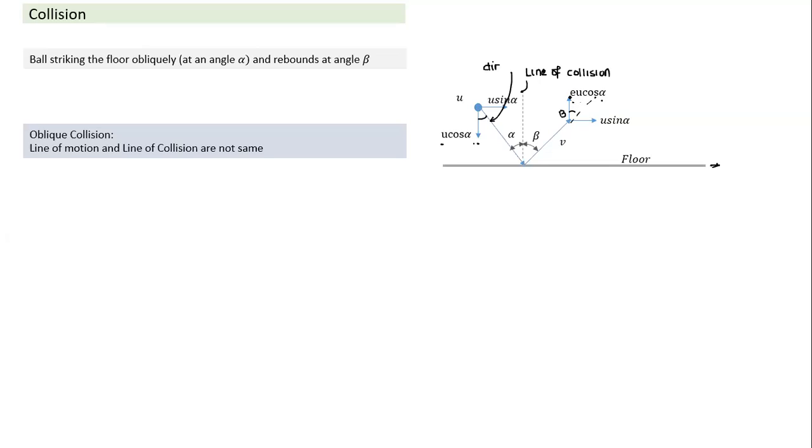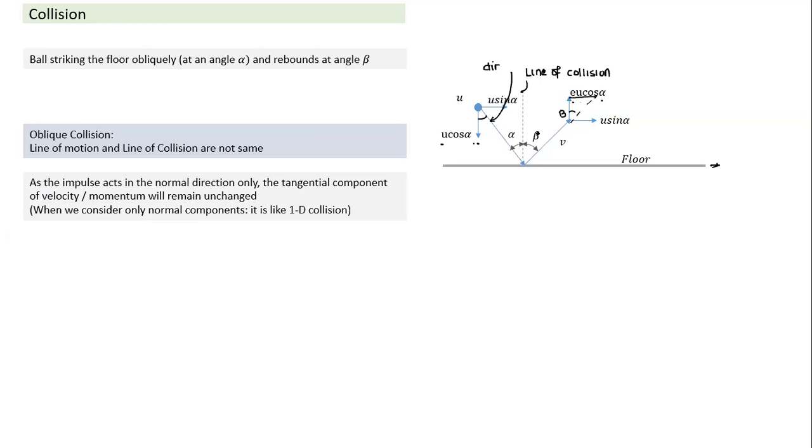So tan beta will be equal to this side by this side. When we measure angle from the vertical, it will be equal to horizontal component divided by vertical component. So what is tan theta? Let's write: as the impulse acts only in the normal direction, the tangential component of velocity and momentum remains unchanged. And we'll consider only the normal component, it becomes like a 1D collision. So once we ignore this part, it's just like a 1D collision.